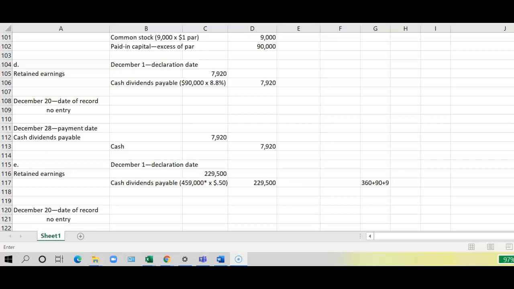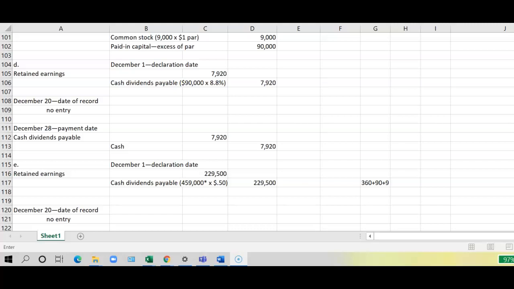Well, we know that right after the large stock dividend, we had 450,000 shares outstanding, and then in journal entry C, we had a small stock dividend, which resulted in an additional 9,000 shares outstanding.